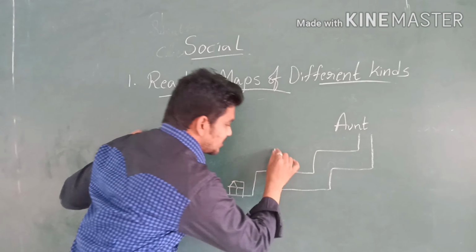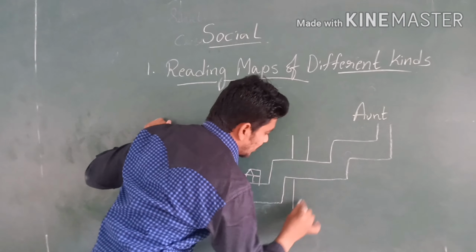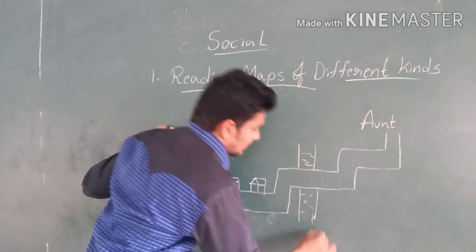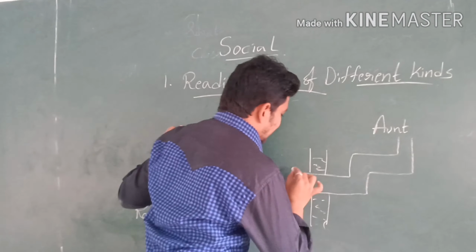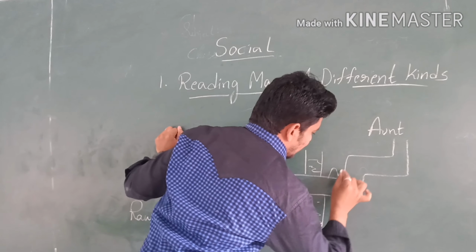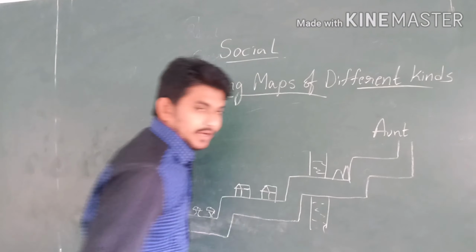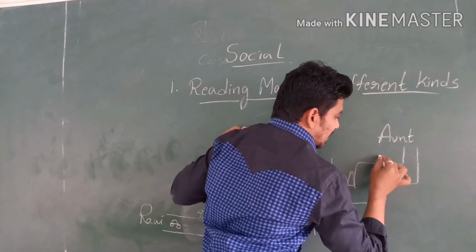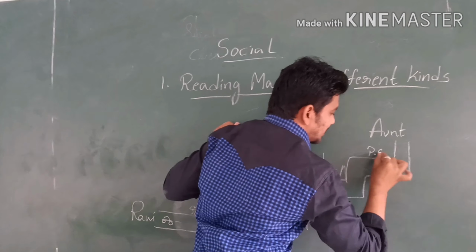A narrow bridge is there, and some mountains are also there. And nearby his aunt's house, a police station is also there.